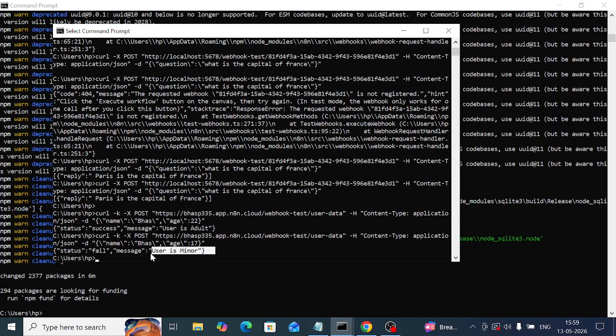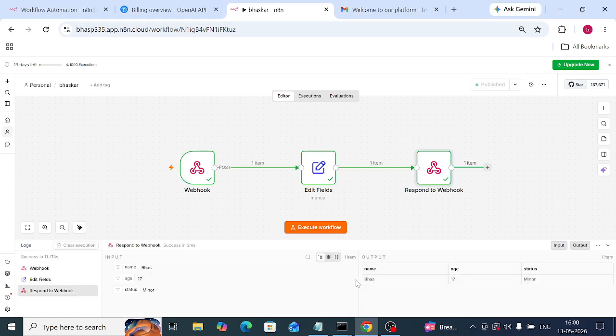See, user is minor. Greater than or equal to 18 means only adult, less than 18 means minor, status failed. Same thing we are seeing here also. See, boss is the name, status minor is 17, because of the condition we wrote like that: greater than or equal to 18 only adult, remaining are minor. That's why this is the output. Okay, this is how we are going to do with the automation.